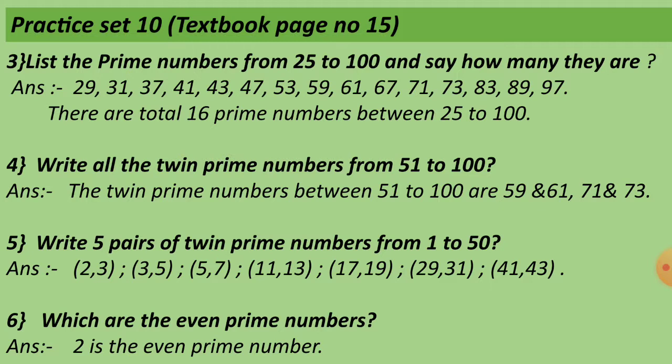Now the fifth question, write 5 pairs of twin prime numbers from 1 to 50. That is 2, 3; 3, 5; 5, 7; 11, 13; 17, 19; 29, 31; 41, 43 are the pairs of twin prime numbers from 1 to 50. The sixth question, which are the even prime numbers? The answer is 2 is the even prime number.